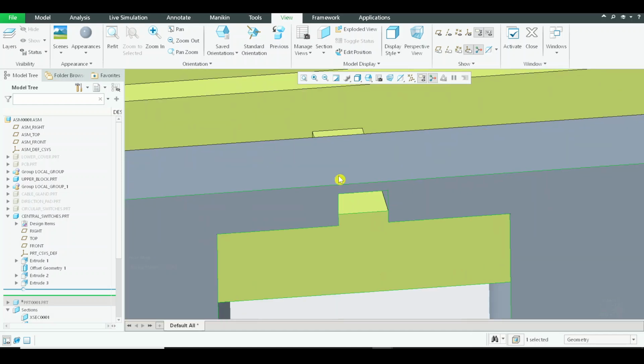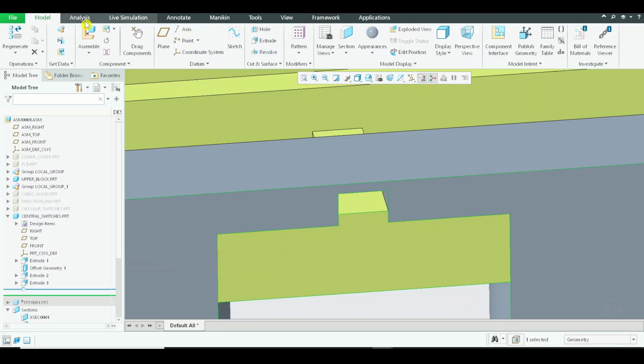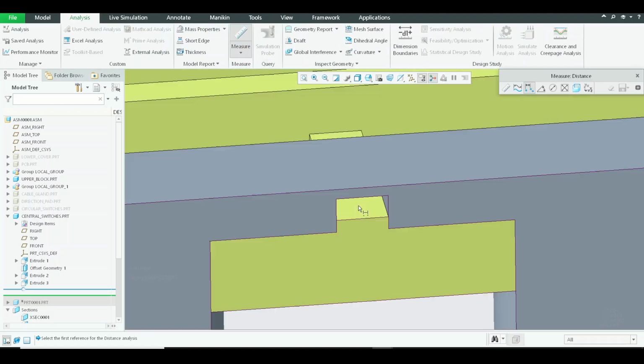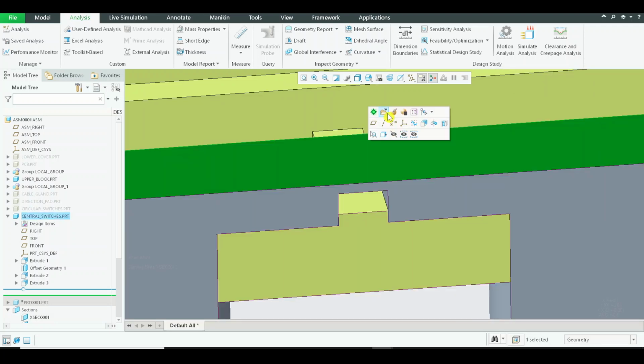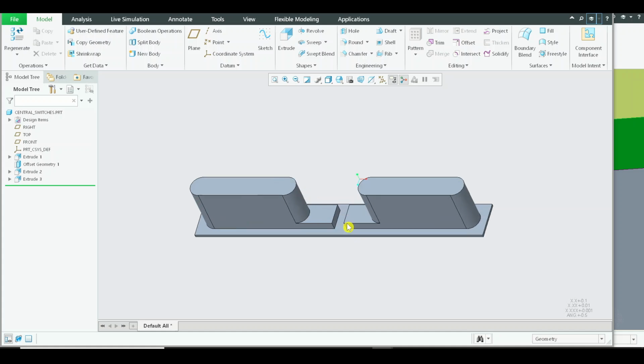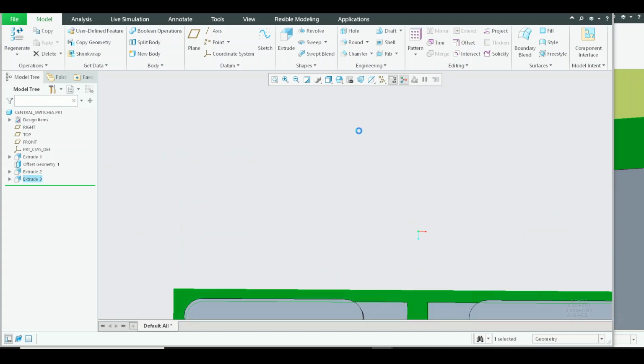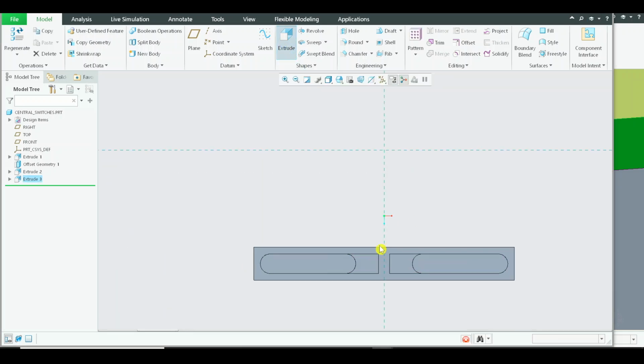All right, so what is the distance of that one? Let me go to analysis, measure distance, this surface to this surface, and that is 0.045. So I can just open this one, fill the central region up to that distance.